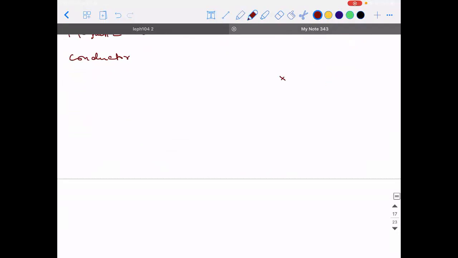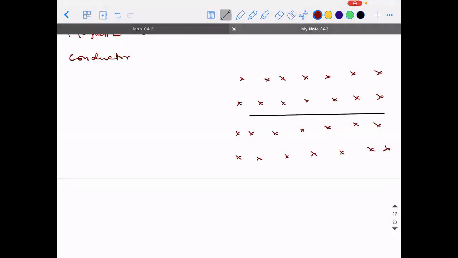Suppose there is a magnetic field existing like this, in which there is a conductor placed, and this conductor is going to carry a current in this direction. Now, what is the force it is going to experience is the question. If I take the length of this conductor to be L, we need to answer what is the force it is going to experience. But before that, we need to understand certain facts that are happening inside a conductor.